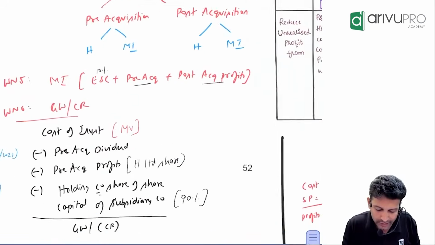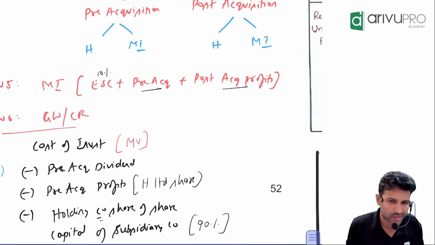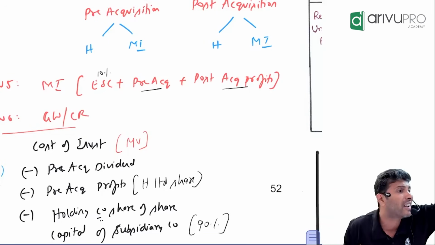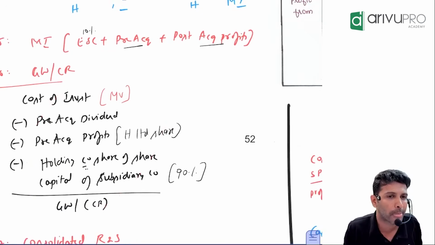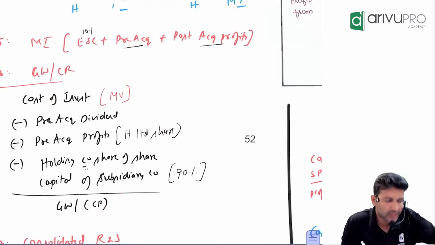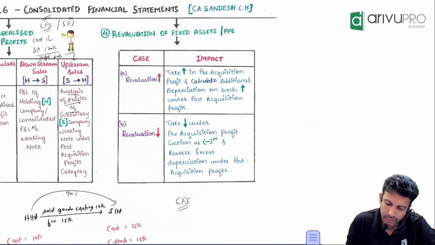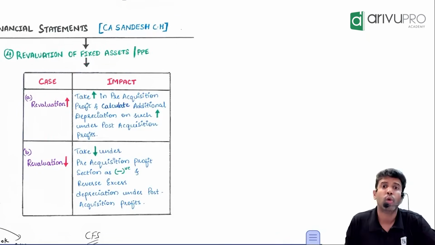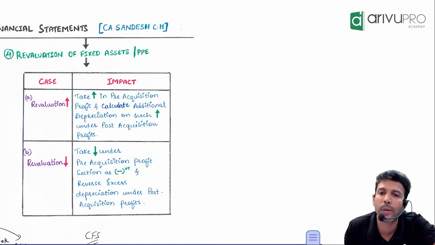Cost of investment is not represented on face value, it is represented in market value terms. Because when the holding company wants to buy the investment, they have to pay the market price. That means, can you take face value and do this goodwill calculation? Would that be right? Since the cost of investment is expressed in market value terms, there will be certain assets whose book value and market value will not match.